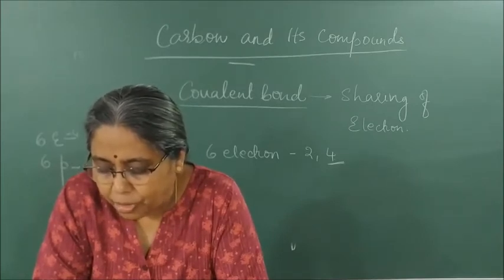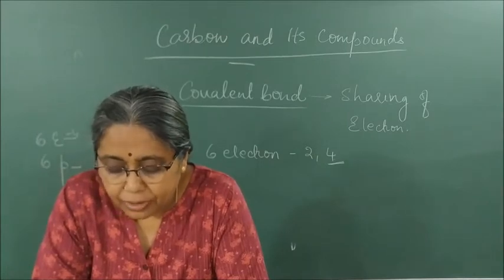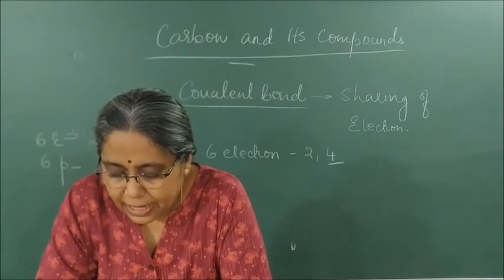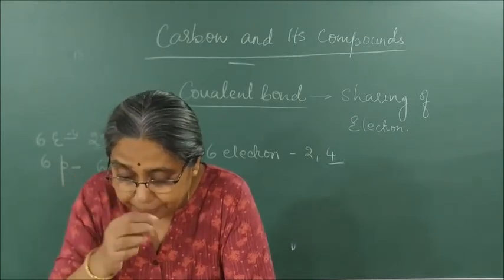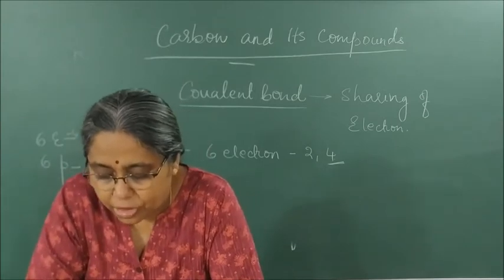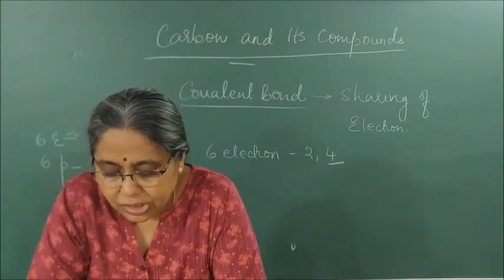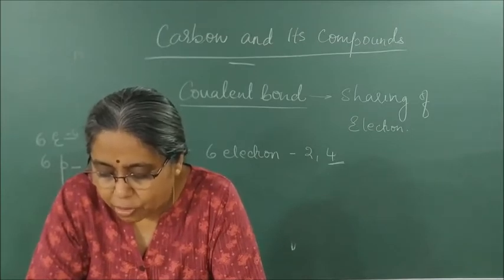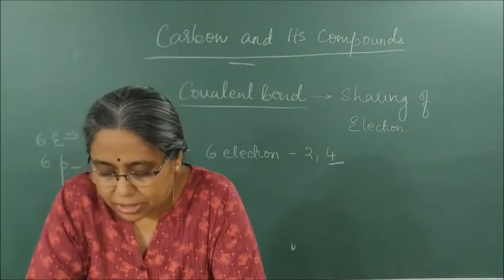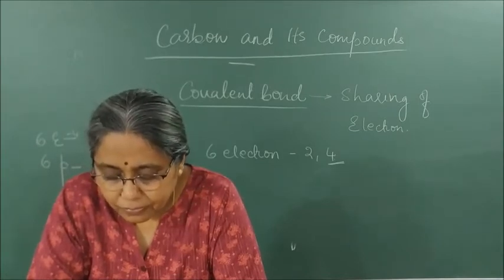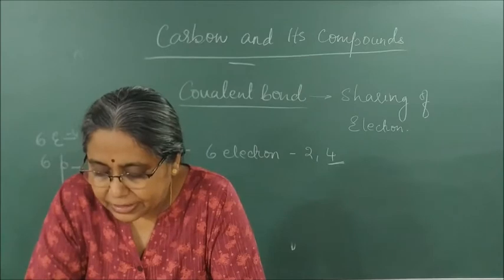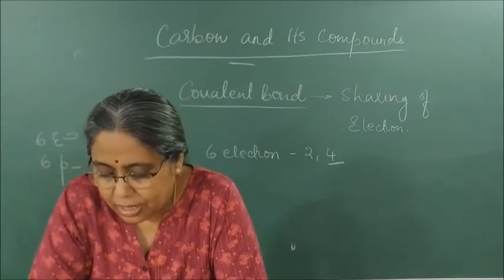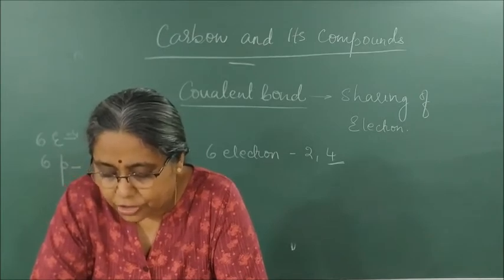Melting and boiling points of some carbon compounds are given. Most carbon compounds are poor conductors of electricity. From their melting and boiling point, we can conclude that the force of attraction between these molecules is not very strong. Since these compounds are largely non-conductors of electricity, we conclude that the bonding in these compounds does not give rise to ions. We learned about the combining capacity of various elements and how it depends on the number of valence electrons. Let us now look at the electronic configuration of carbon.